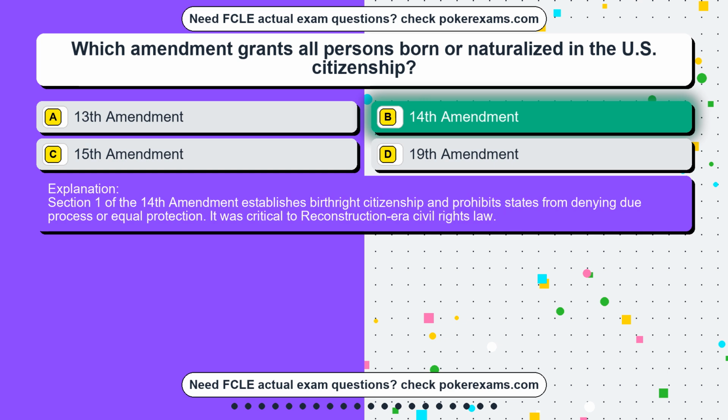Section 1 of the 14th Amendment establishes birthright citizenship and prohibits states from denying due process or equal protection. It was critical to Reconstruction-era civil rights law.